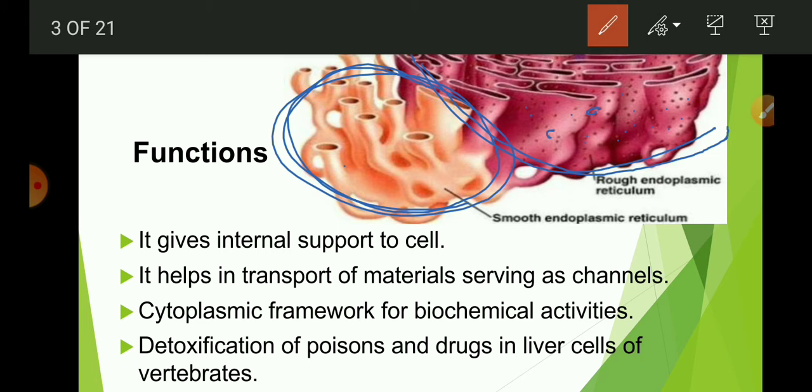So it serves as channels. Endoplasmic reticulum also functions as a cytoplasmic framework, providing a surface for biochemical activities. Smooth endoplasmic reticulum plays an important role in detoxification of poisons and drugs in the liver cells of vertebrates.